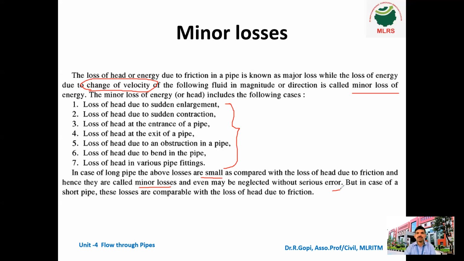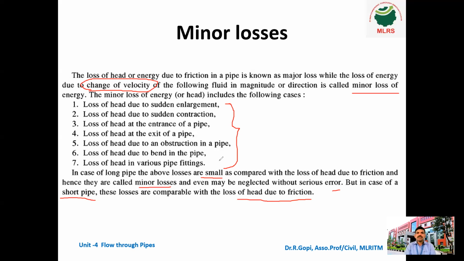But in case of a short pipe, these losses are comparable with the loss of head due to friction. A short pipe means a 1 meter or 2 meter pipe that turns a number of times, at 90 degrees, 45 degrees, or some other angle, frequently.